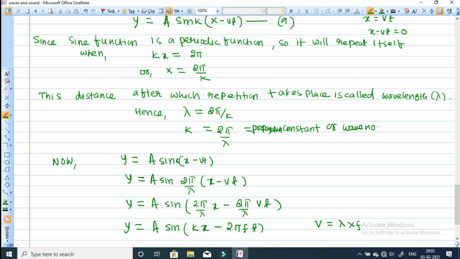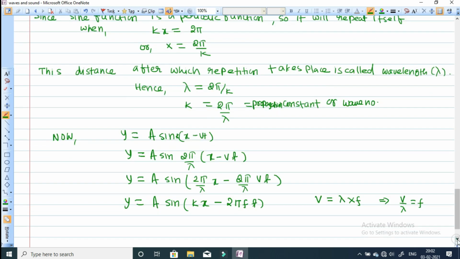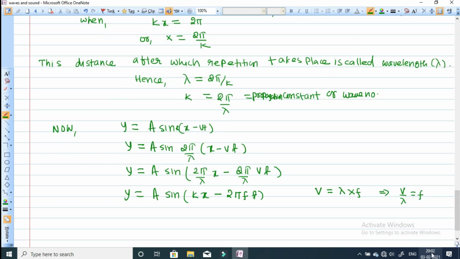So 2 pi f into t, and 2 pi f is known as angular frequency omega. So y will be equal to a sine of kx minus omega t, where omega is the angular frequency and omega is equal to 2 pi f.